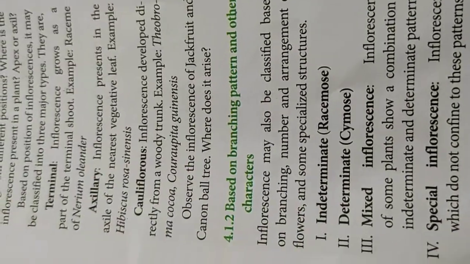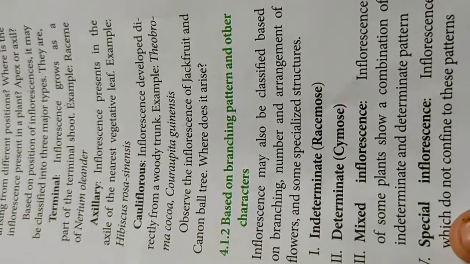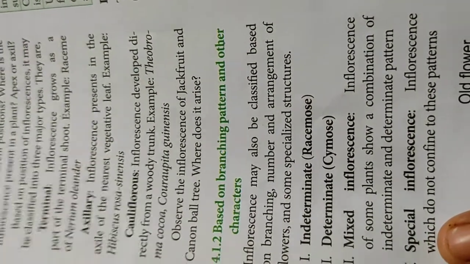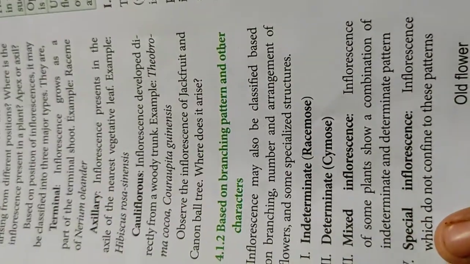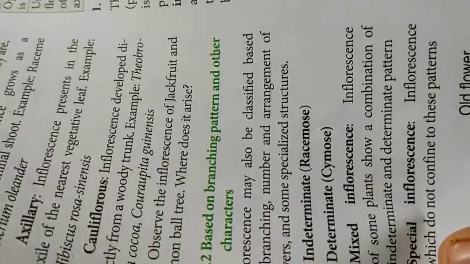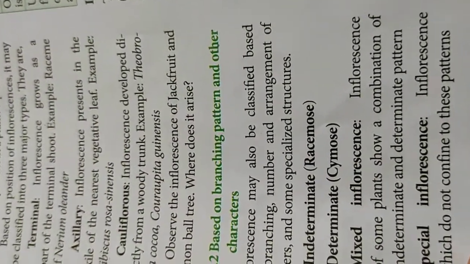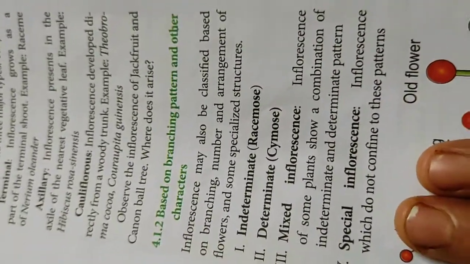The number and arrangement of flowers: how many flowers are there, and what is the arrangement of the flowers? And some other specialized structures, which we can see one by one as we discuss. So based on all these characters, inflorescence is of four different types.